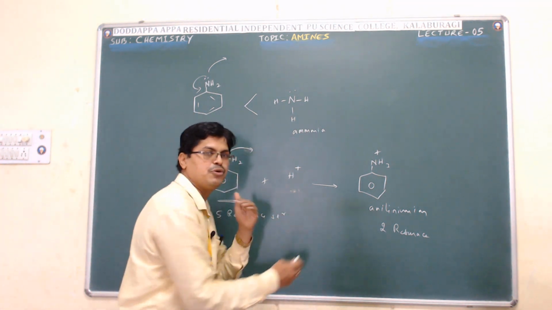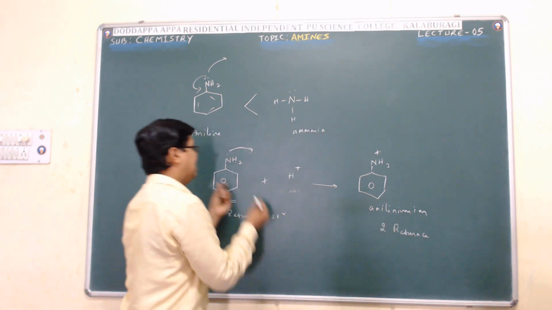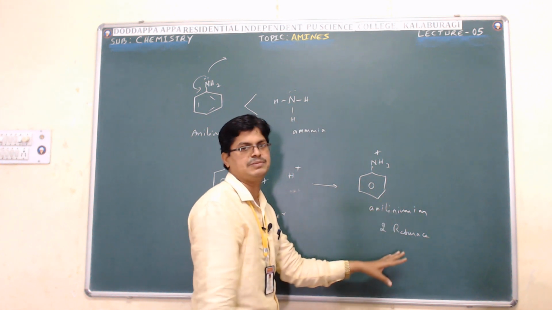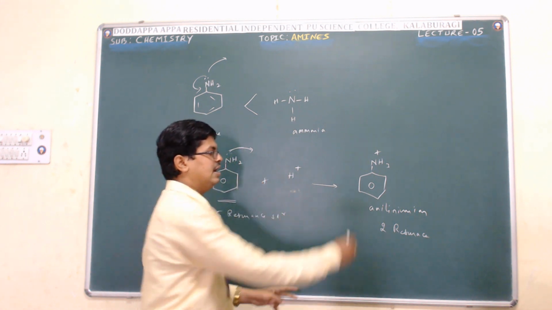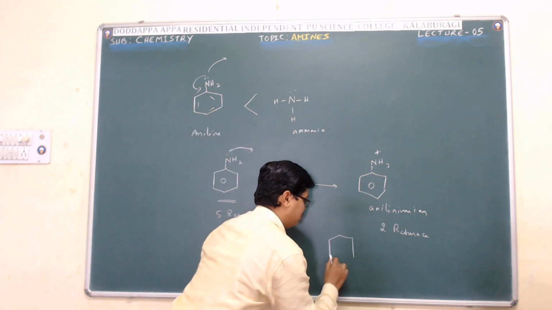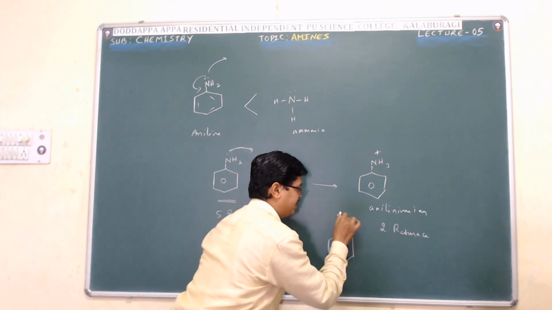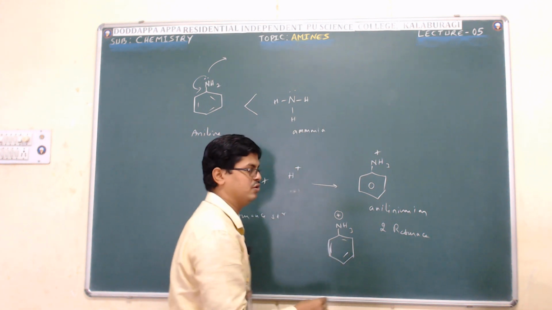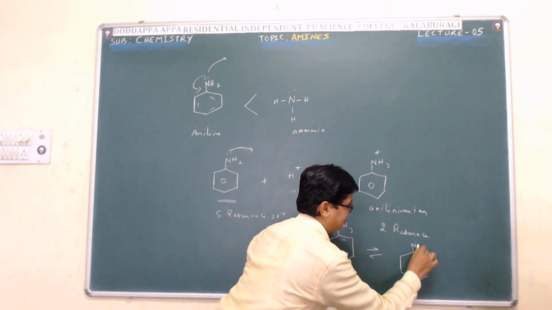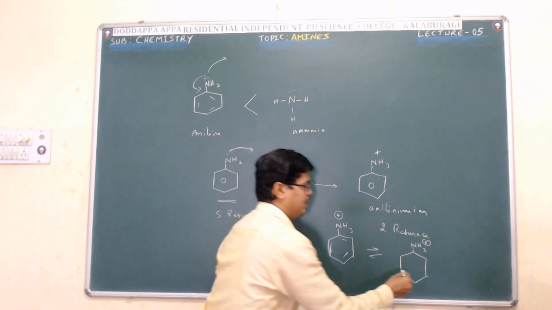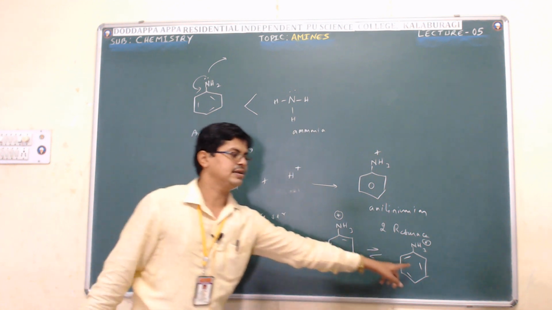Among these two, if you compare aniline and anilinium ion, aniline is stable but anilinium ion is less stable because it does not contain a lone pair of electron, hence it exhibits only 2 resonance structures. The protonated aniline exhibits only 2 resonance structures like this. That one I am writing here. This bond is shifted here, this one is shown here.